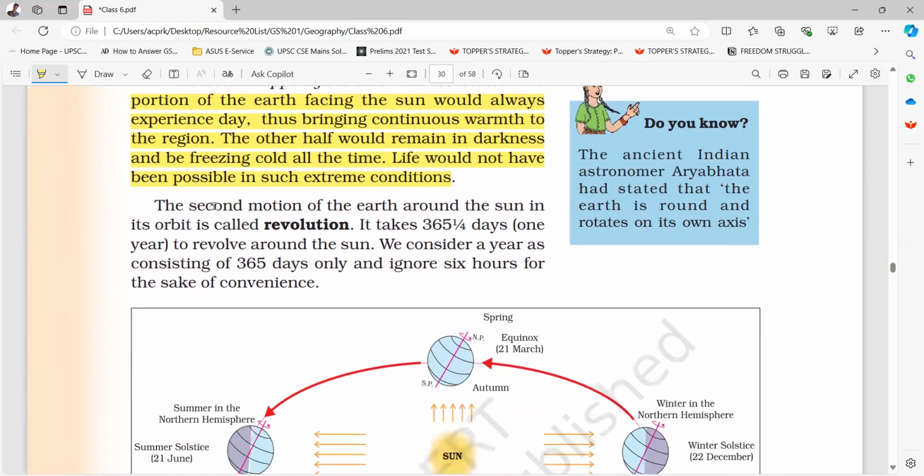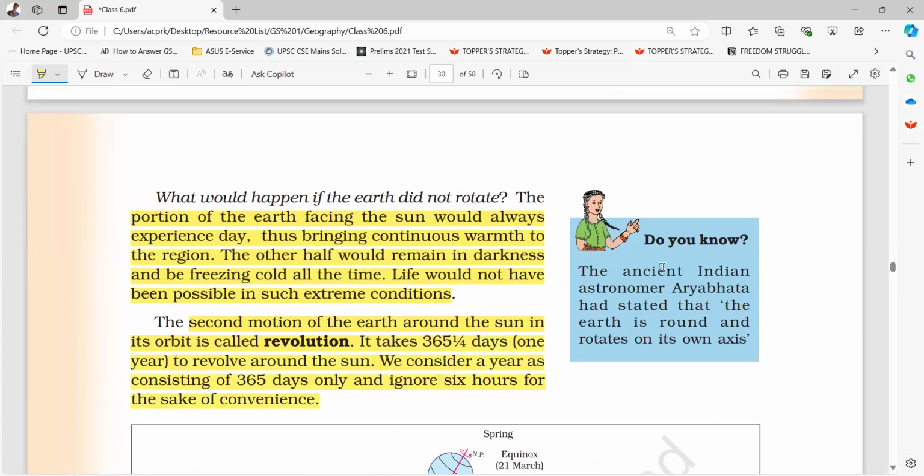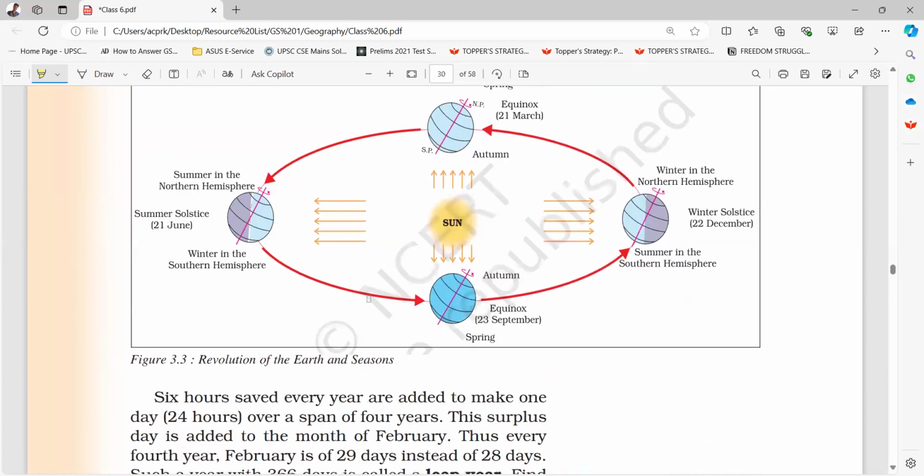The second motion of the earth around the sun in its orbit is called revolution. It takes 365 and 1/4 days, one year, to revolve around the sun. We consider a year as consisting of 365 days only and ignore 6 hours for the sake of convenience. Do you know the ancient Indian astronomer Aryabhatta had stated that the earth is round and rotates on its own axis?